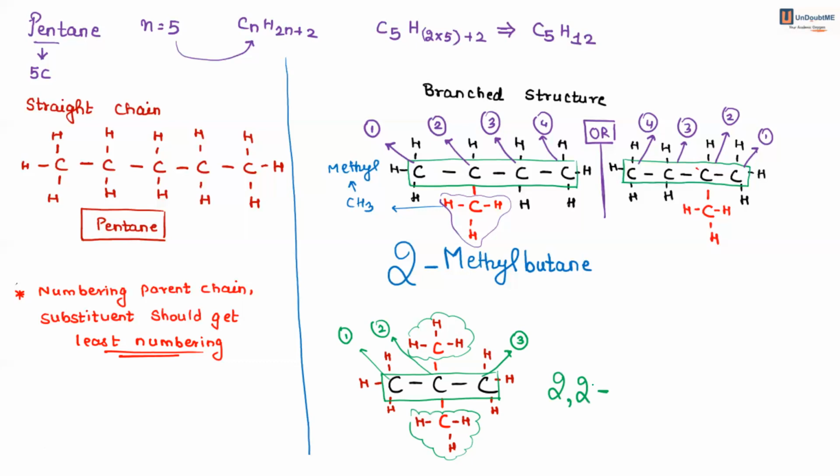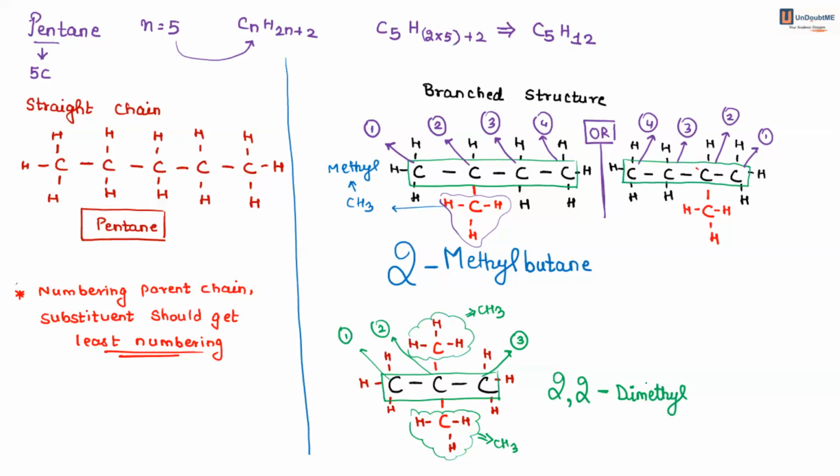What is the name of the substituent? Can I say both are methyl, both are CH3, right? So we don't write 2, 2 methyl, but instead of that we will write dimethyl.